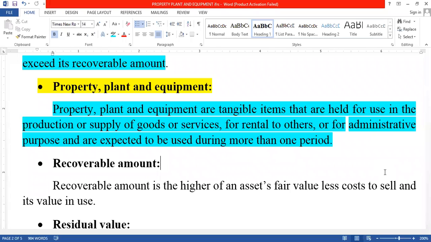ಅರ್ಥ ಮಾಡ್ಕೊಳ್ಳಿ. ಸೊ ವಾಟ್ ಈಸ್ ಮೆಂಟ್ ಬೈ ಪ್ರಾಪರ್ಟಿ ಪ್ಲಾಂಟ್ ಅಂಡ್ ಎಕ್ವಿಪ್ಮೆಂಟ್? ಇನ್ ಕೇಸ್ ದೇ ಆಸ್ಕ್ ಫಾರ್ ಯು 2 marks, 2 marks ಏನಾದ್ರು ಕೇಳಿದ್ರೆ ಅಂತ ಹೇಳಿದ್ರೆ, ಸೊ ಯು ಶುಡ್ ರೈಟ್ ಪ್ರಾಪರ್ಟಿ ಪ್ಲಾಂಟ್ ಅಂಡ್ ಎಕ್ವಿಪ್ಮೆಂಟ್ ಇಸ್ ನಥಿಂಗ್ ಬಟ್ it is a tangible item we are using for the purpose of production or supply of goods and services, or for the purpose of giving to others on rental basis, or we are using it for administrative purposes for more than 1 year. This type of any machinery, any furniture, any land, any premises, all this is what we call property plant and equipment. After that, the next important term here, recoverable amount.